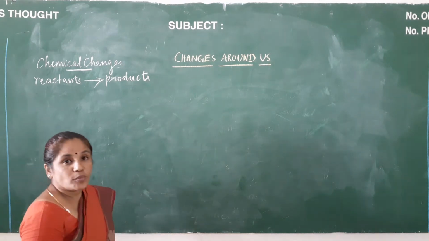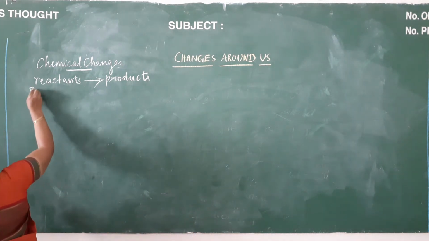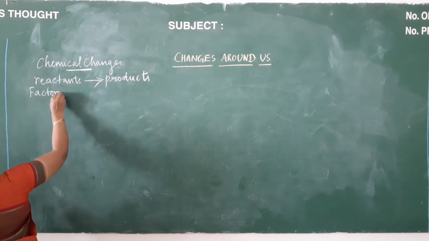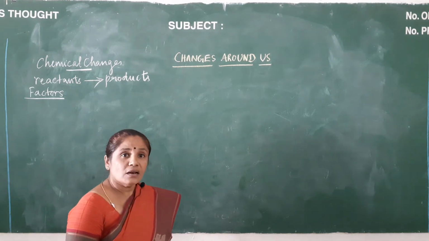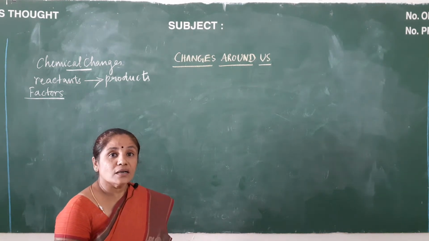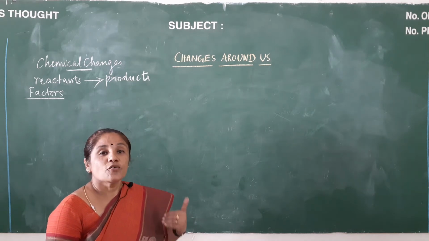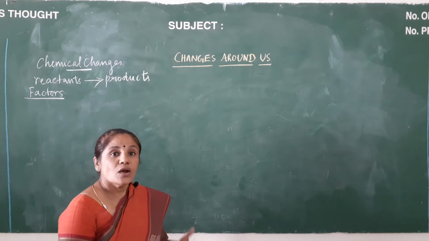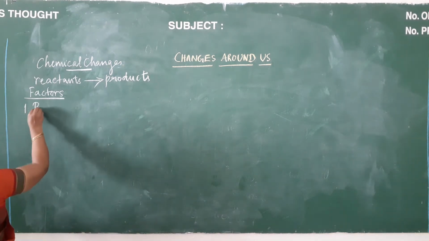Next we are going to learn about the factors which determine the chemical reactions. We should understand that chemical reactions do not occur under all conditions. They need specific conditions to occur. What are the specific conditions? The first one is the physical state.